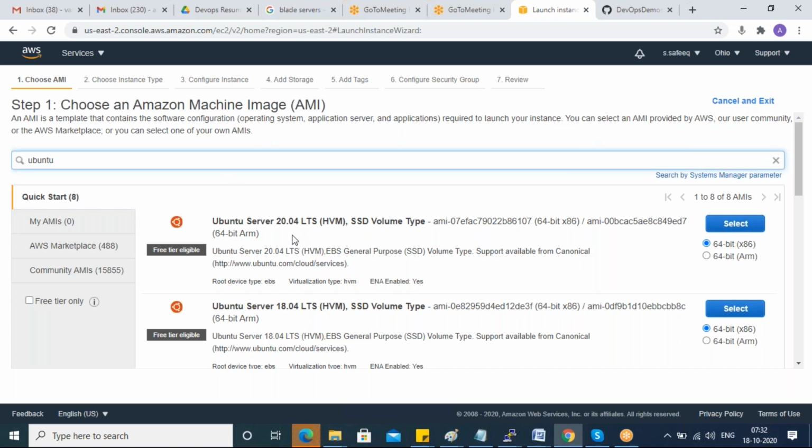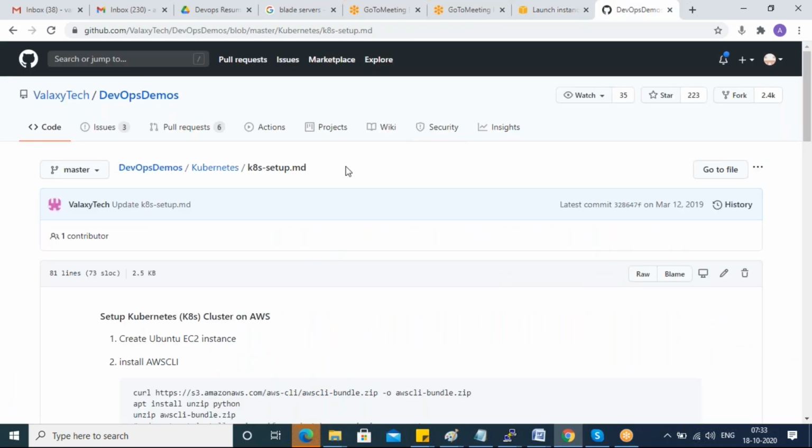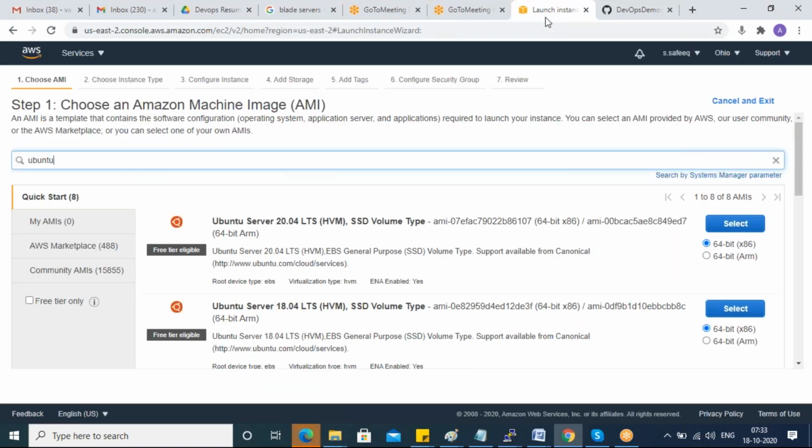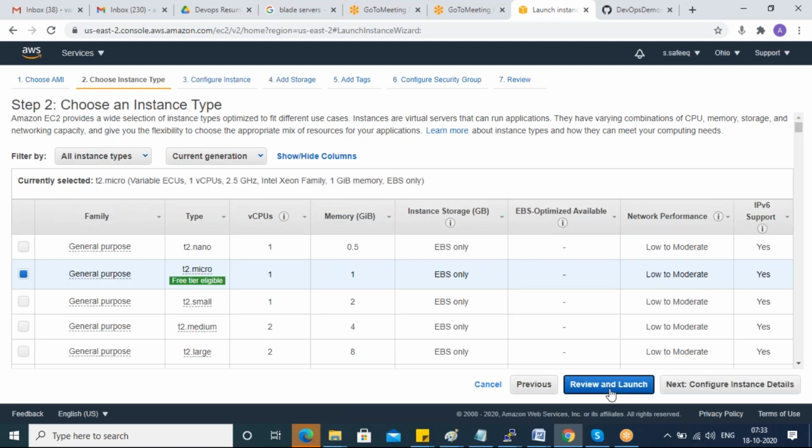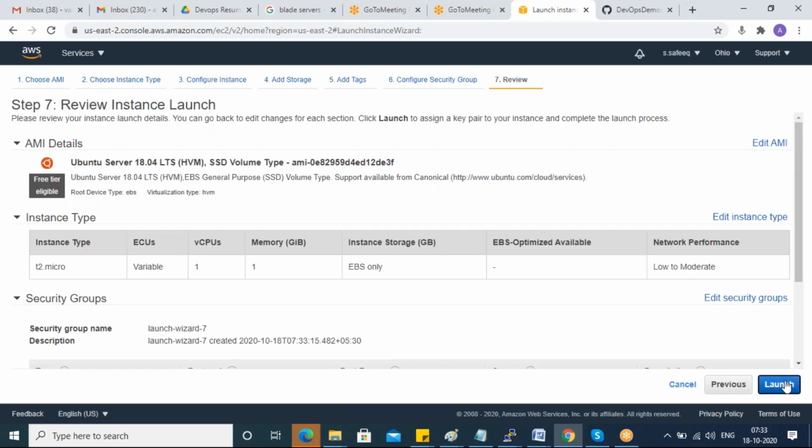Anything is fine, guys. First, one Ubuntu server I'm taking. Which one did he ask? Anything? 18.04. Okay, we'll go with the 18. Review and launch. Launch.